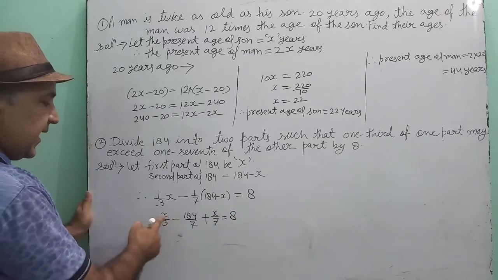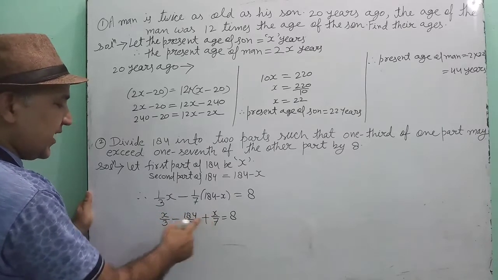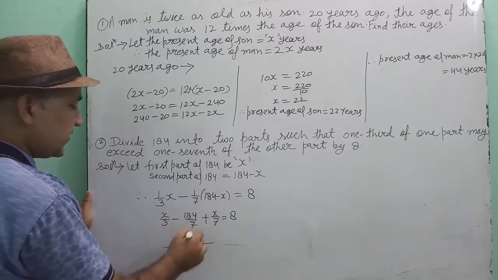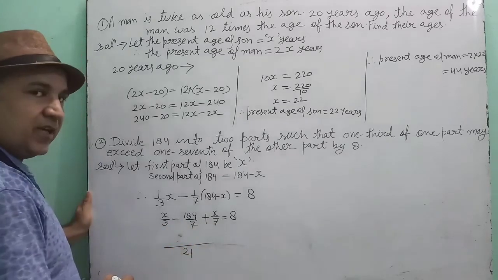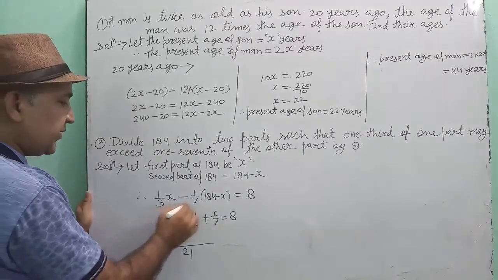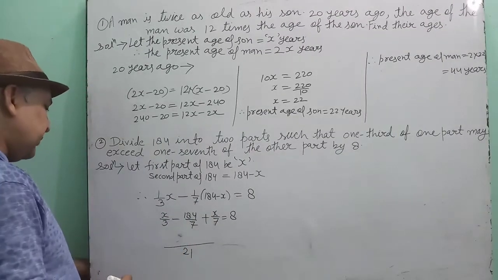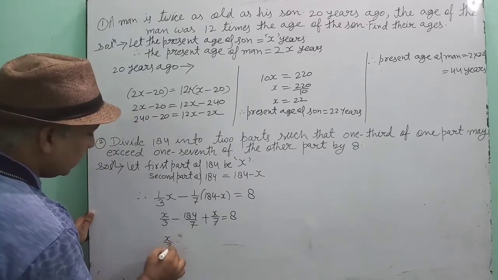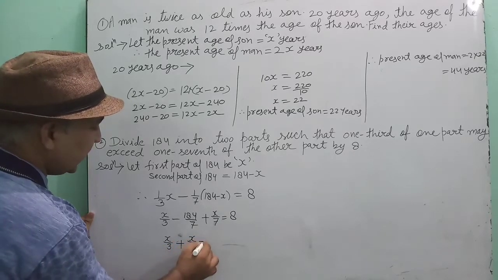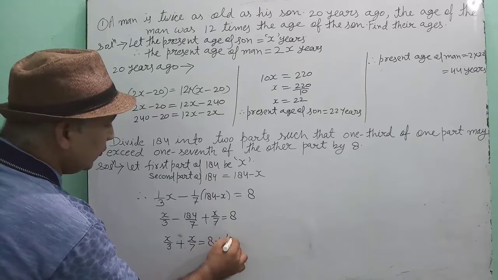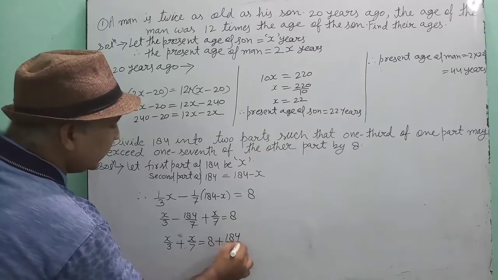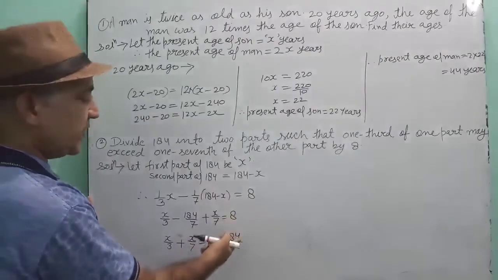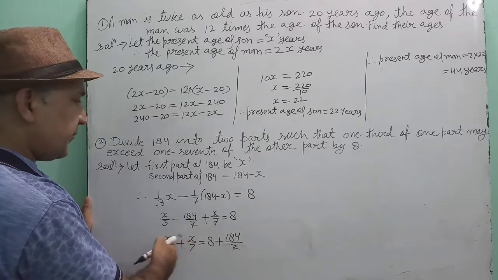Okay. You can see that x by 3 and x by 7 are added, so we can take the LCM of these two, 3 and 7. The LCM will be 21. I am taking the LCM between x by 3 and x by 7. If you have confusion, then first you can write them together. x by 3 plus x by 7 is equal to 8 plus 184 upon 7. This is the numeral, so it will be transferred to the right hand side. In the left hand side we have kept the variable.